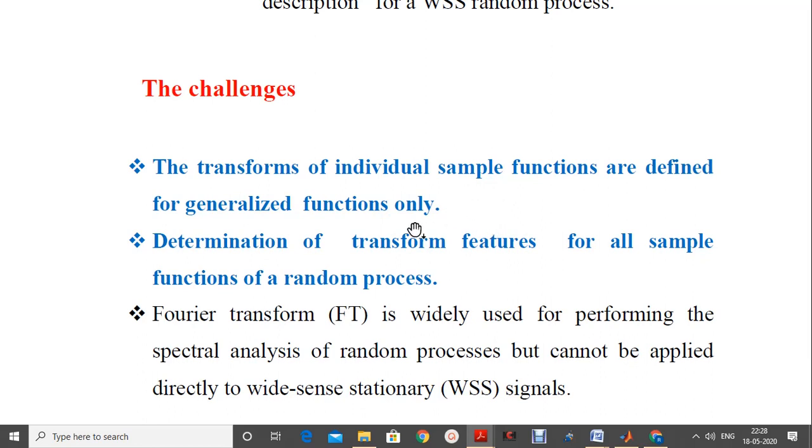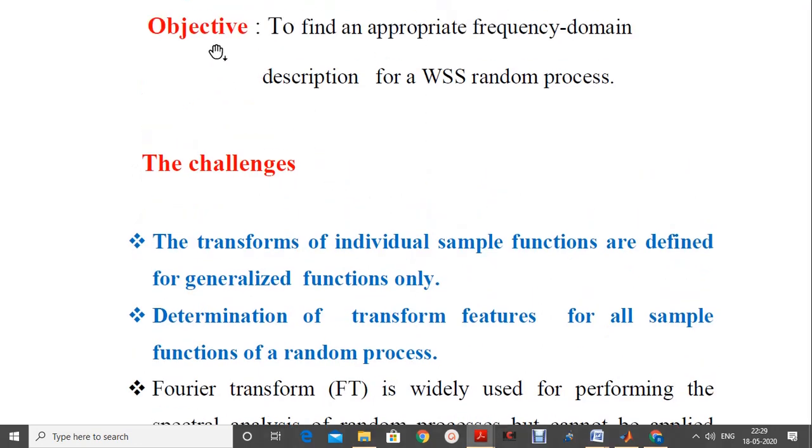This is one problem. The second problem we are going to face is how to determine the different features of the transform, not for only one sample function but for all the sample functions of a given random process. In this case, the random process is WSS or wide sense stationary in nature. So these two problems have to be overcome in order to meet this objective.